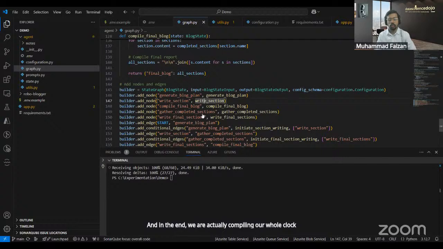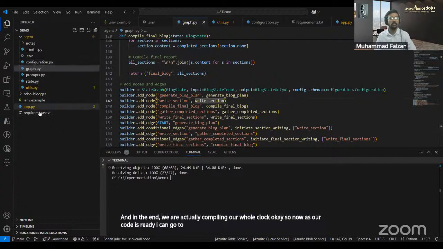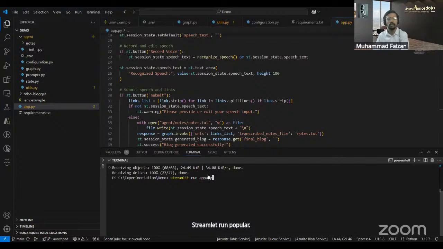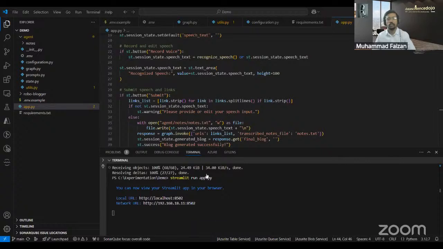Okay, so now as our code is ready, I can go to this particular file app.py, right? And I can write streamlit run app.py. Can you confirm, is my application visible? Yeah, it is visible. Okay.